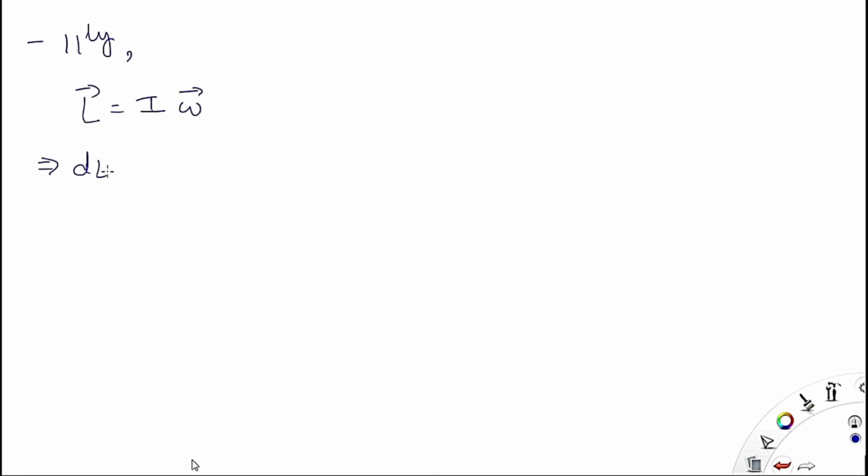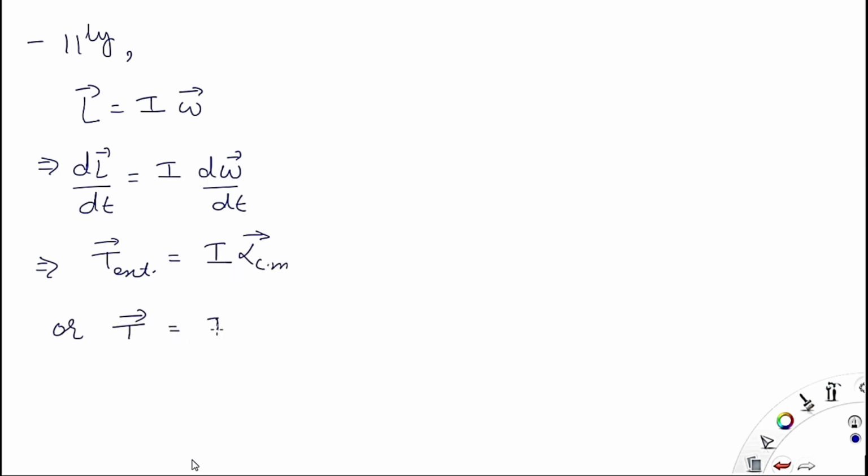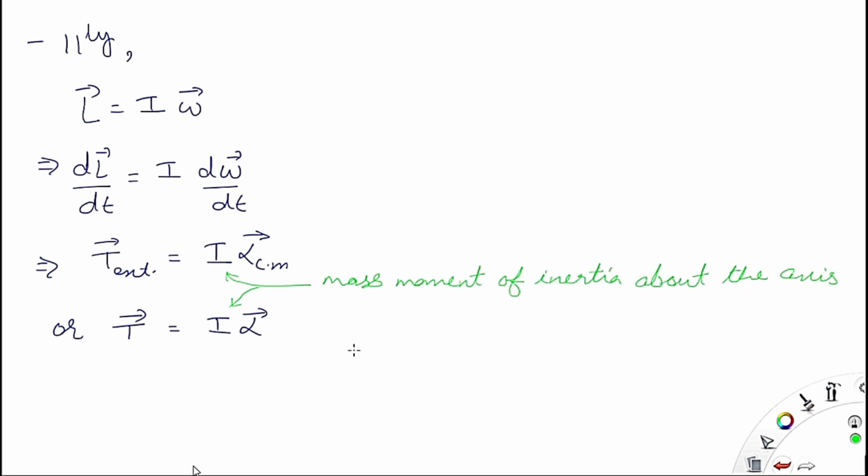Now similarly, angular momentum is equal to mass moment of inertia into angular velocity. So when you differentiate dL by dt, you get I, the mass moment of inertia, into d omega by dt. So this is nothing but external torque, which is equal to I alpha cm. I is the mass moment of inertia of the body about the axis of rotation, and alpha is the angular acceleration. Okay, and cm is the center of mass.